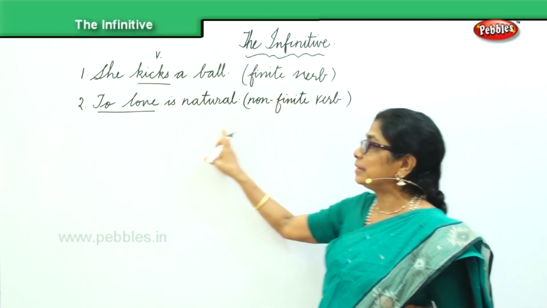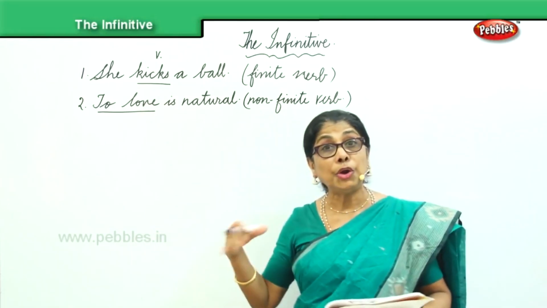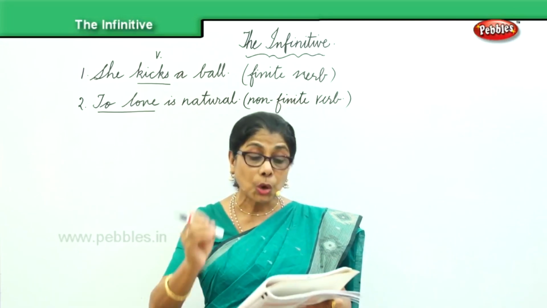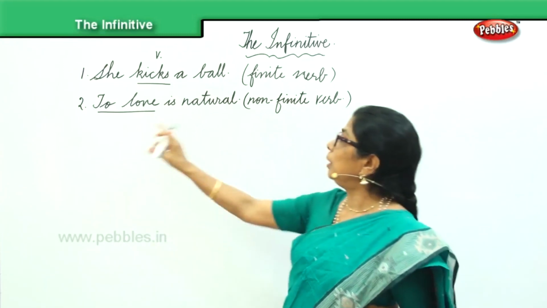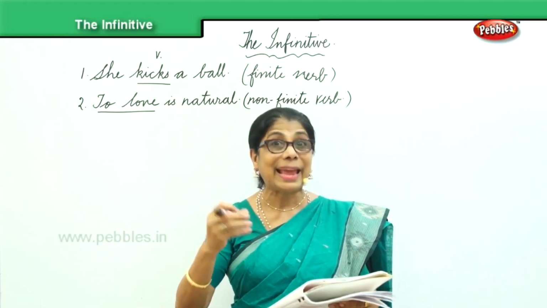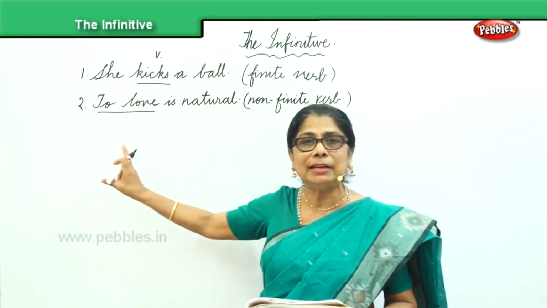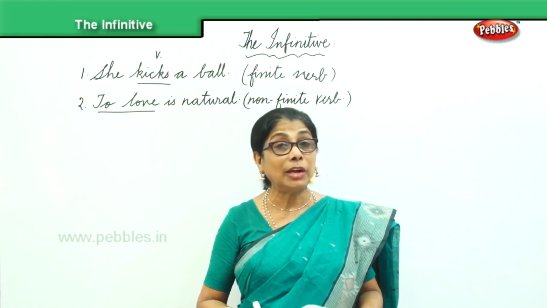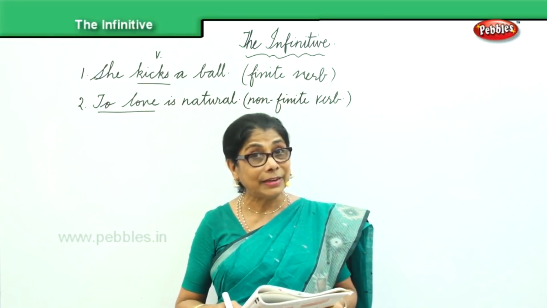In the case of the second sentence, to love, we are talking about a non-finite verb. Here, a verb denotes only an action without mentioning the subject. There is no subject in the second sentence. Therefore, we call it a non-finite verb, or we can call it the infinitive.